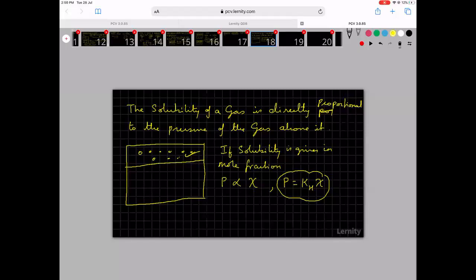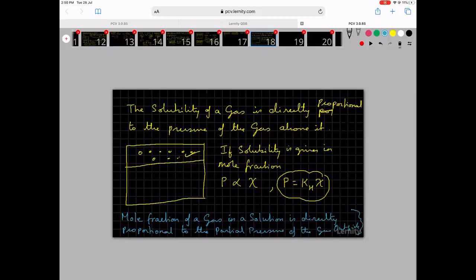Okay, in other words, we can write that the mole fraction of a gas in a solution is directly proportional to the partial pressure of the gas outside.